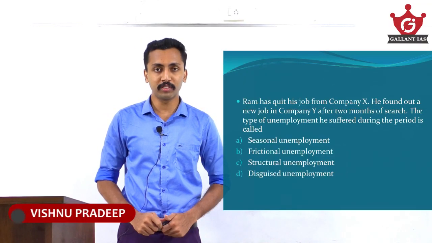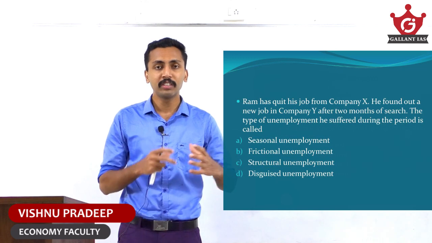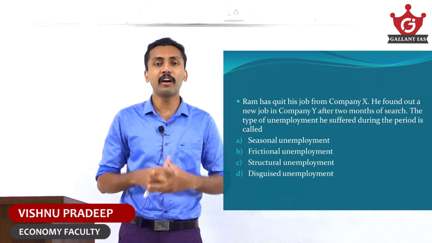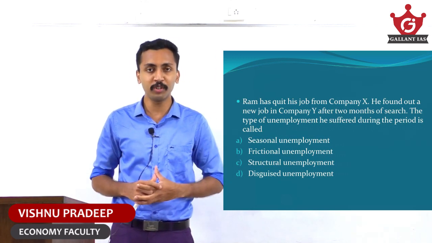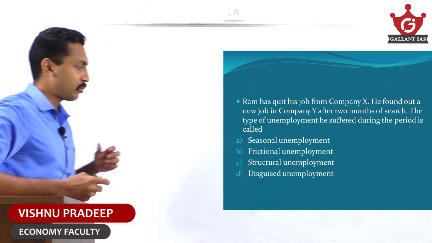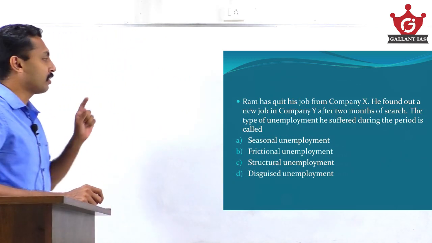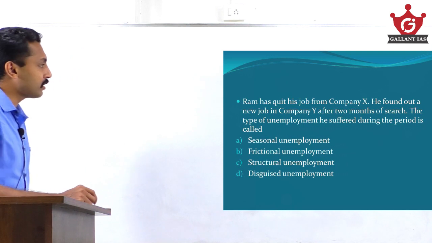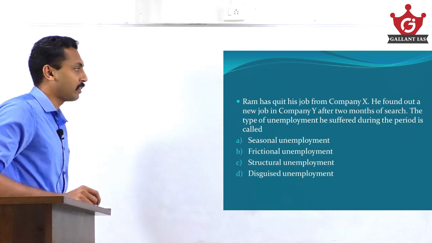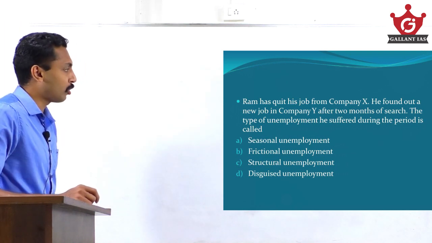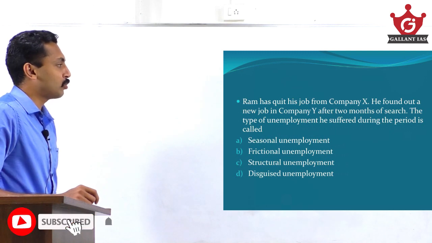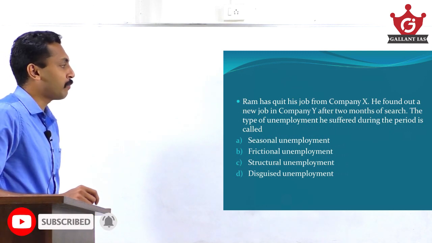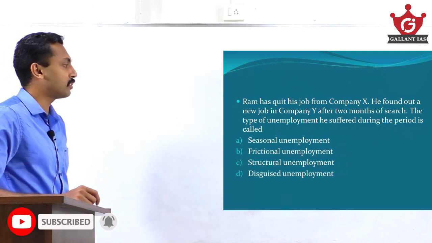Let's go 120 plus. Here we are going to discuss some model questions that are important for your prelims 2021. So today's topics are related with the economy. The first question is, Ram has quit his job from company X. He found out a new job in company Y. After 2 months of search, the type of unemployment he suffered during the period is called.